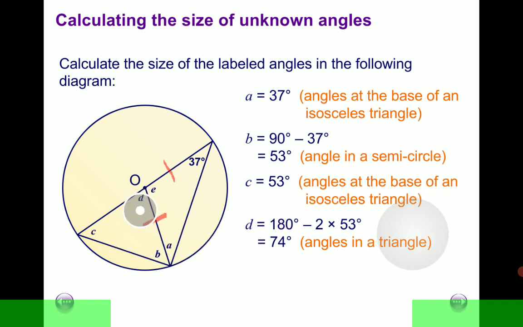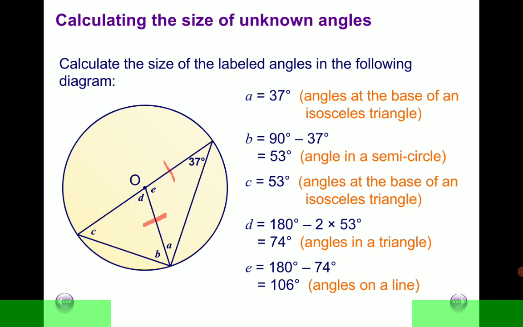What do you notice about D and E? D and E are angles on a straight line. So if we know D, we can calculate E by simply using the fact that angles on a straight line add up to 180 degrees. So this will give us 180 degrees minus 74 degrees, which is 106 degrees.